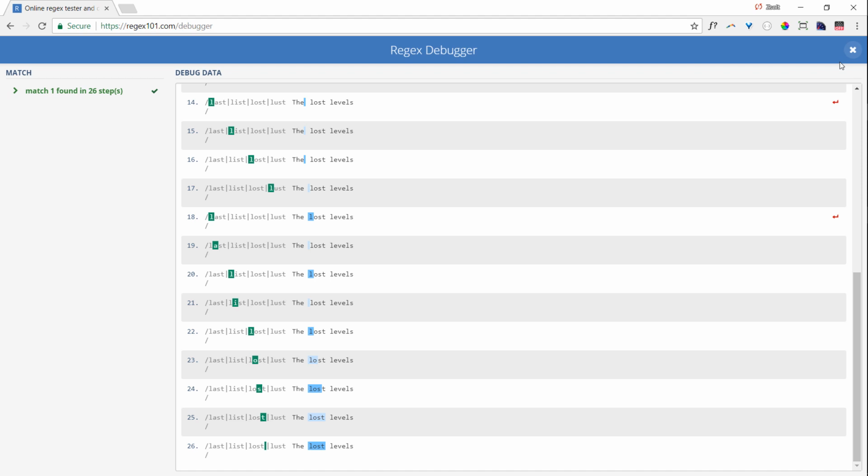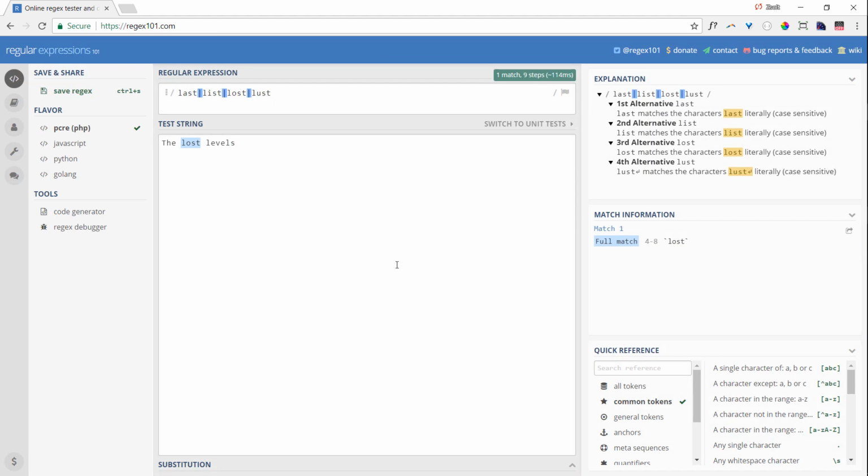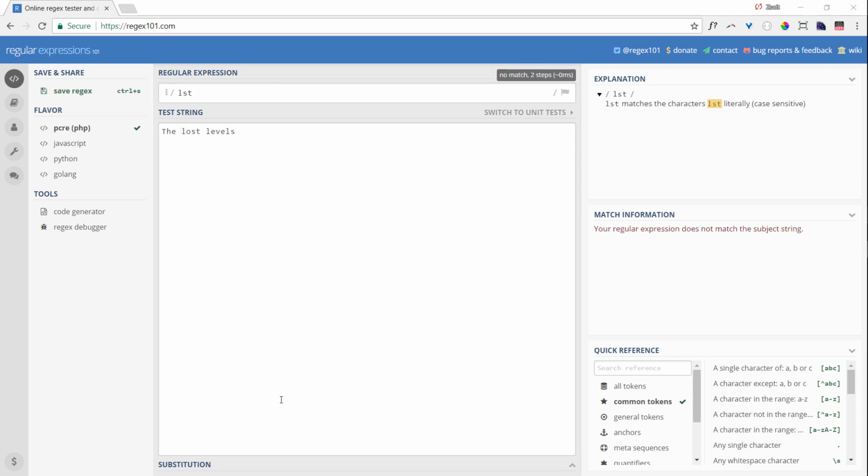A natural question to ask is if we can do any better just with the knowledge that we already have with regular expressions. For instance, you can see that every word starts with L and every word ends with ST. So it's natural that we can just use alternative execution, or this OR operator, with just the second character.